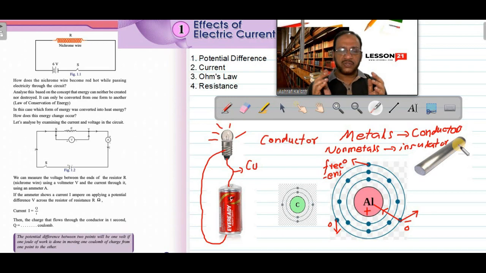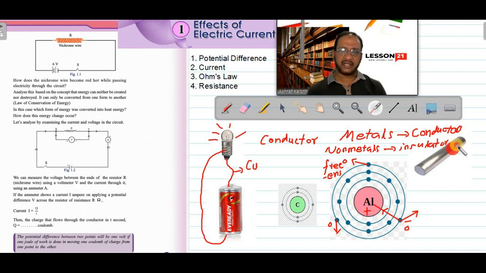These free electrons, usually in chemistry we call it an ocean of free electrons, a sea of free electrons, or a gas of free electrons. These free electrons will never stay at rest. They will keep on moving in random directions. They can move in any direction. This aluminum rod has millions of free electrons in random motion. These free electrons are always in random motion. They can move from one end to the other end, in length and breadth.